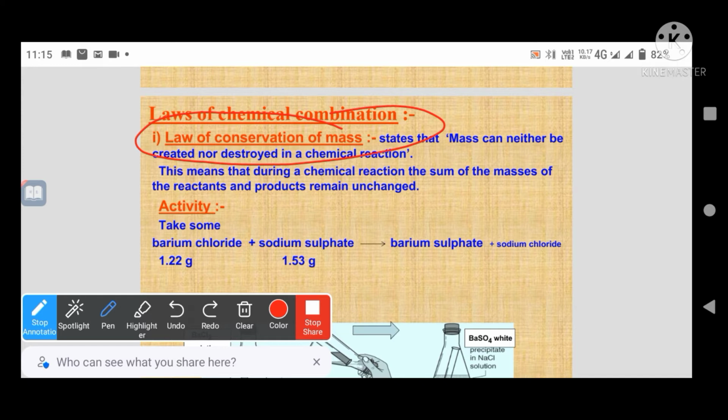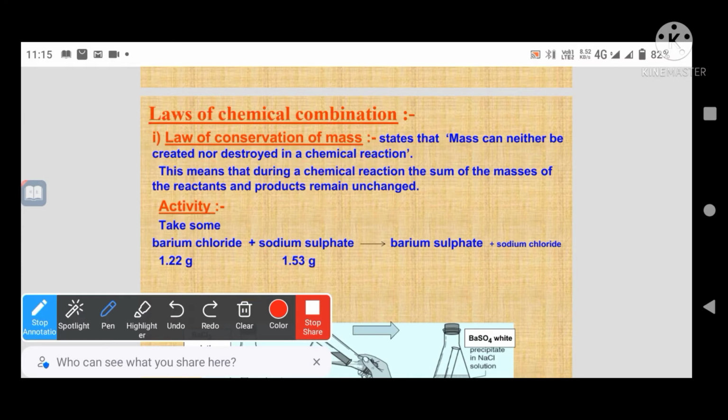This means that during a chemical reaction, the sum of the mass of the reactants and products remains unchanged.